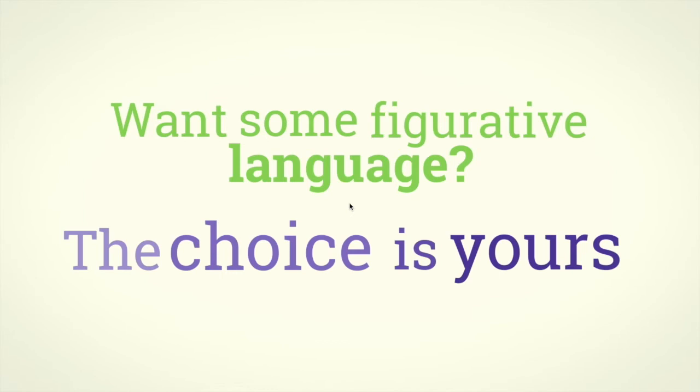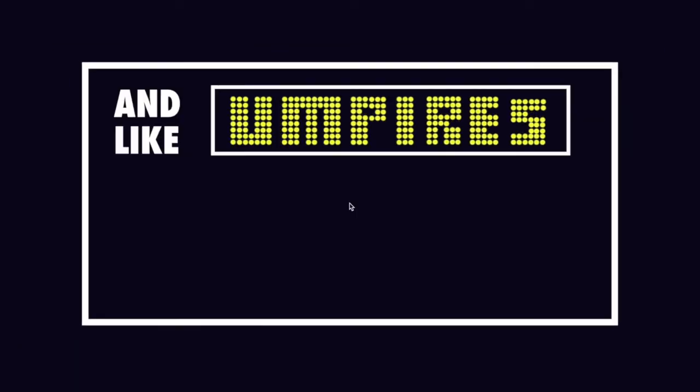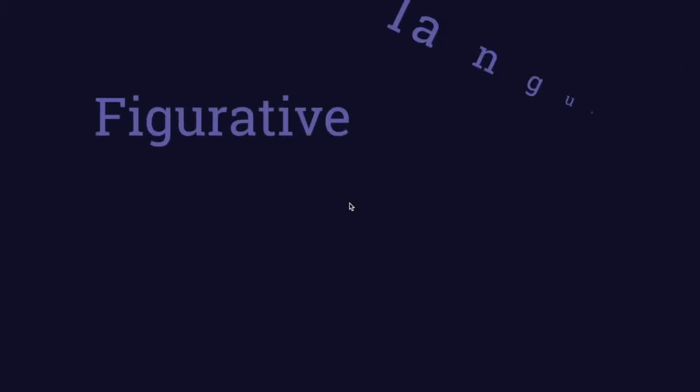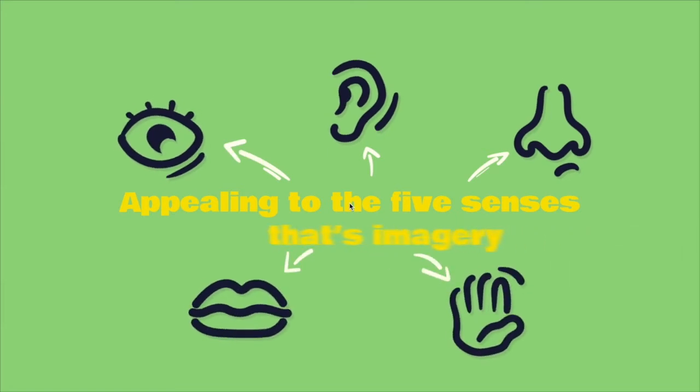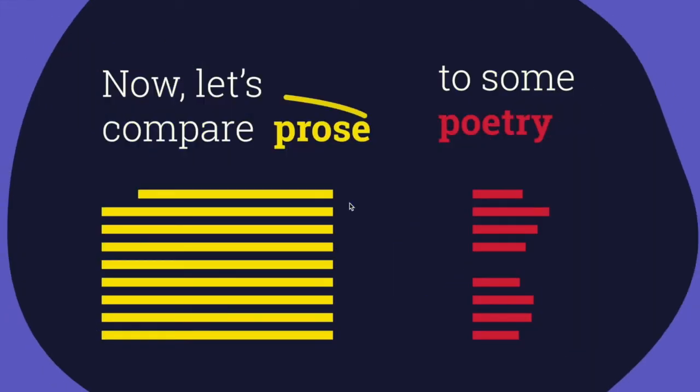Also figurative language, the choice is yours. And like umpires, now you know the score. Figurative language goes beyond literal meaning, using similes and metaphors and even appealing to the five senses. That's imagery. Now let's compare prose to some poetry.